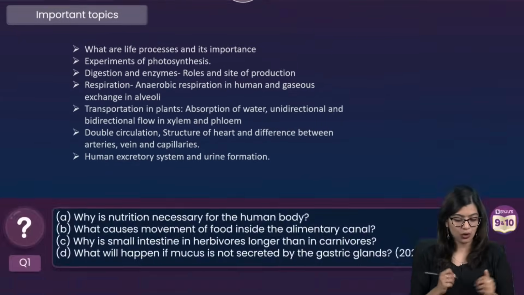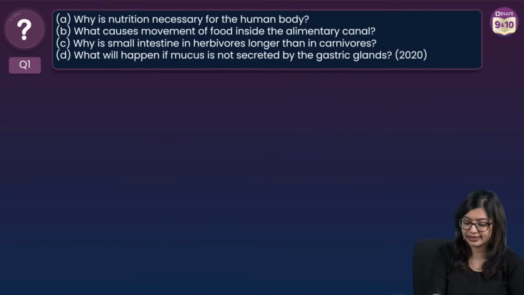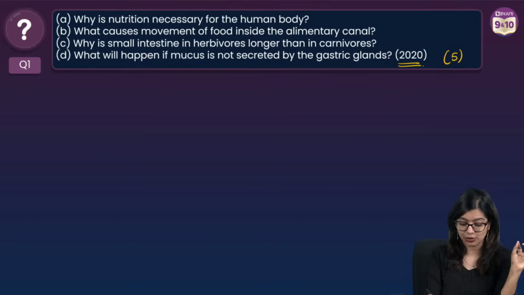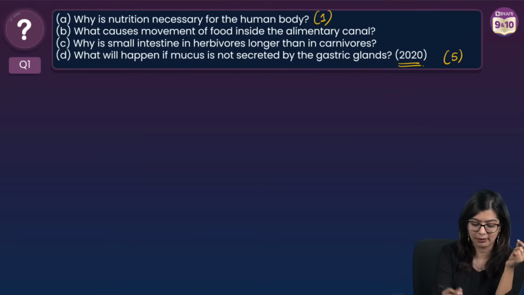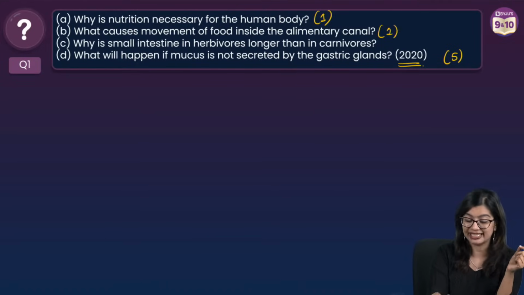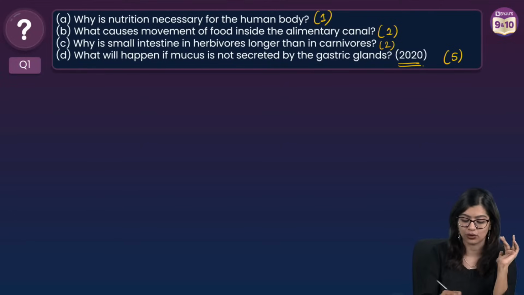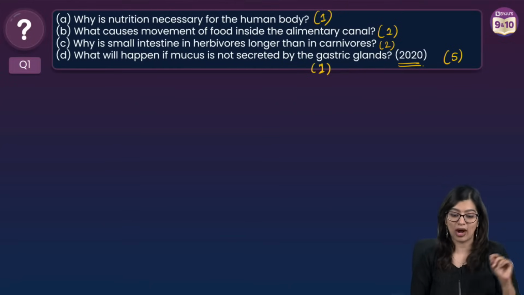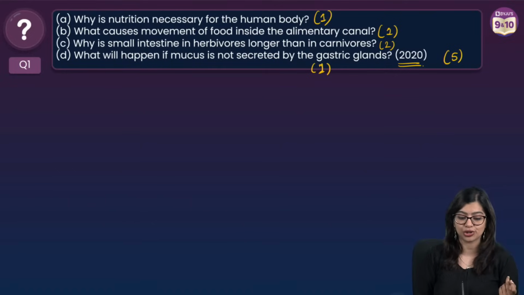Okay? So question number 1, everybody, this has come in the year 2020 and this right here is a 5 mark question, right? So the first one is, why is nutrition necessary for human beings? 1 mark. What causes movement of food inside the alimentary canal? 1 mark. Why is the small intestine in herbivores longer than in carnivores? 2 marks, because you have to do a comparison between herbivores and carnivores. Last but not the least, what will happen if mucus is not secreted? 1 mark, right? So let's get started with the first one, where you need to tell me, why is nutrition